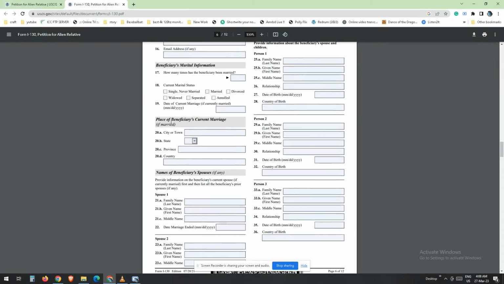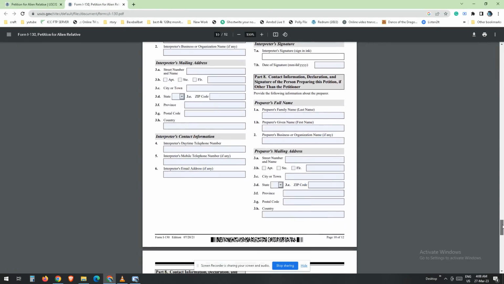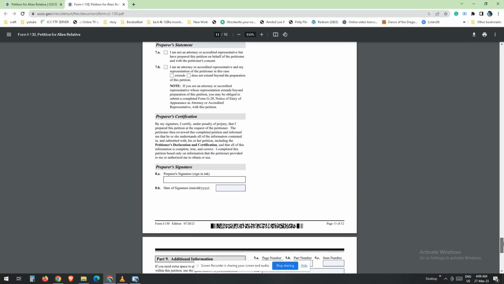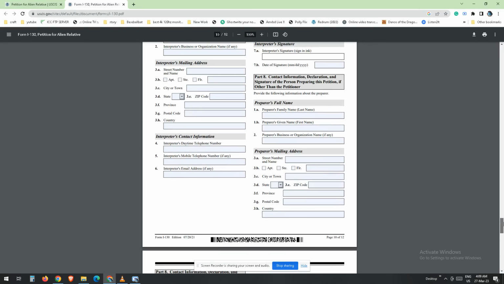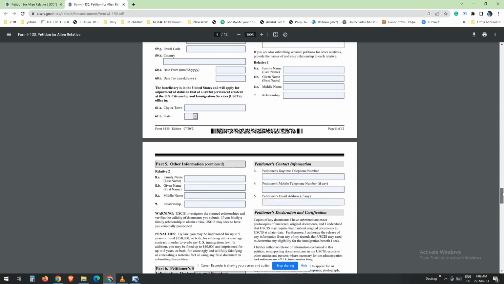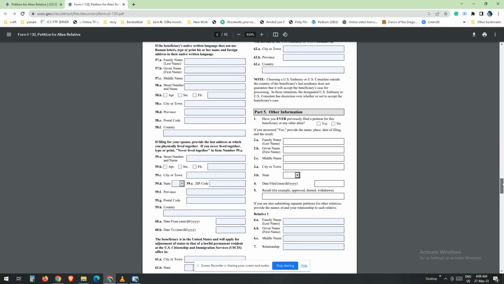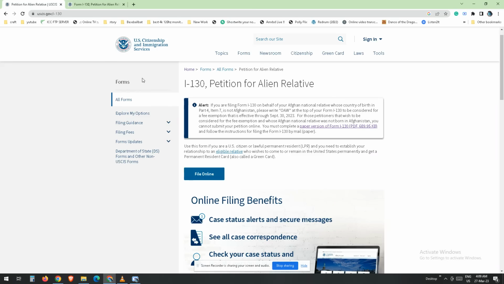Step 7. Attend the visa interview. The beneficiary must attend the visa interview at the U.S. Embassy or consulate in their home country. During the interview, the consular officer will review the beneficiary's application and supporting documentation, and determine whether they are eligible for the requested visa. If approved, the beneficiary will receive their visa, allowing them to enter the United States and join their U.S. citizen or LPR sponsor.